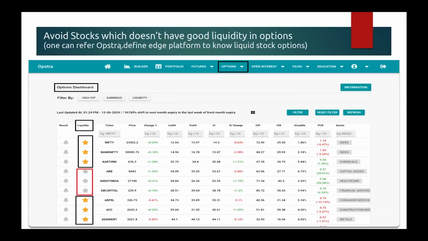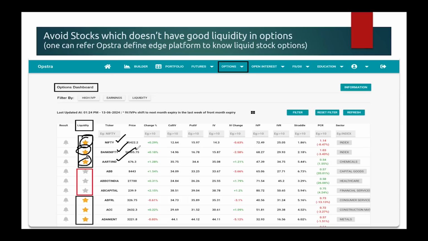For example, if you go to Opstra Define Edge, you will know which stocks have good liquidity. I took a screenshot from Opstra. Go to the options dashboard and click on liquidity, and you'll see some stocks have a yellow star, some stocks don't have any star, blank. Whichever stocks have the yellow color, that means it has good liquidity. Nifty and Bank Nifty, no doubt, always have good liquidity.